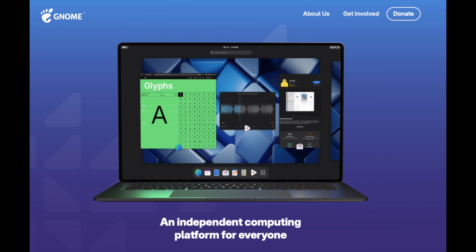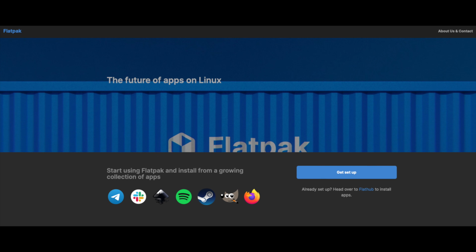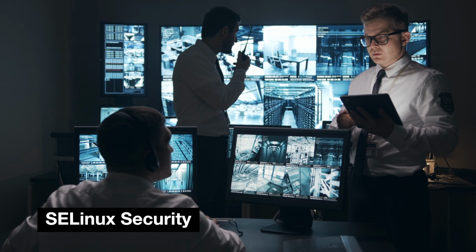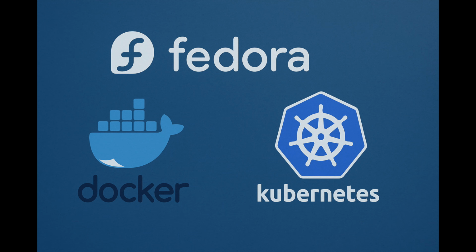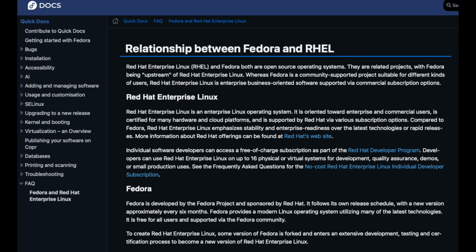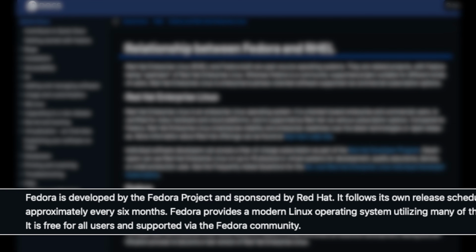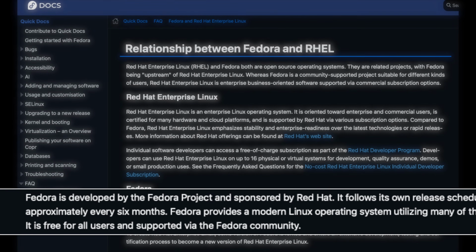It has Flatpak by default instead of Snap, which is a modern packaging system and lightweight, and also cleaner than Snap. It has also SELinux security, which means Security-Enhanced Linux kernel, which is the advanced sandbox for secure environments. It has also cloud native tools as a built-in feature, like Docker, Podman, Kubernetes, all feel native in this operating system. And Fedora is backed by Red Hat. So basically it has a solid infrastructure with strong enterprise support.